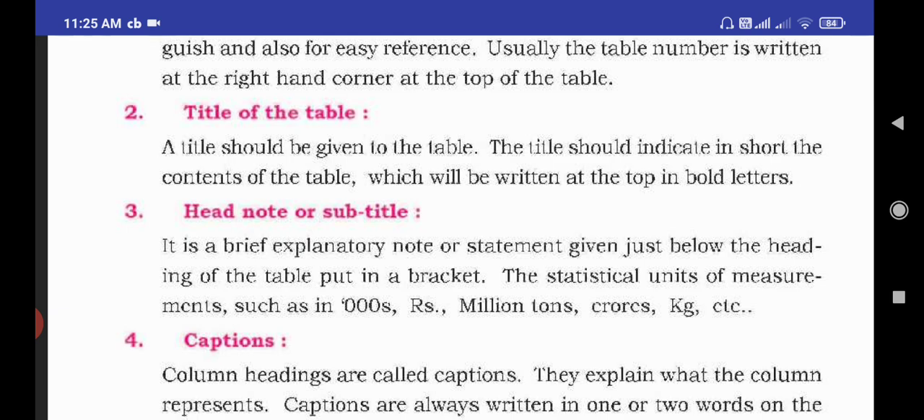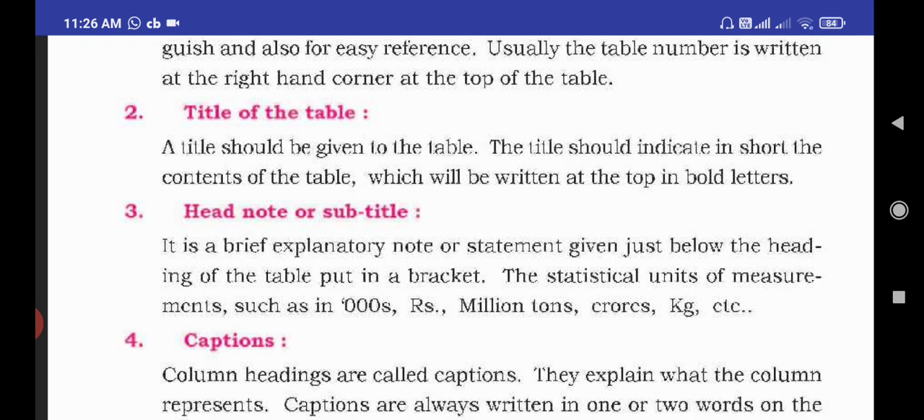The next part in a table is the head note or subtitle. It is a brief explanatory note or statement given just below the heading of a table, put in a bracket, and it gives statistical units of measurement such as in thousands, rupees, millions, tons or crores, kgs, etc.